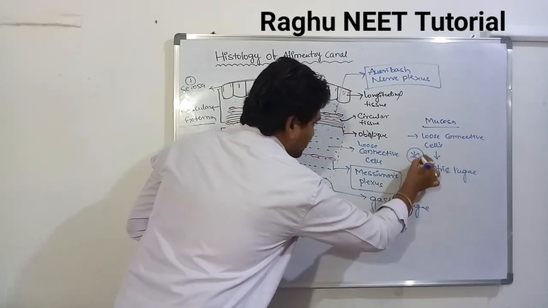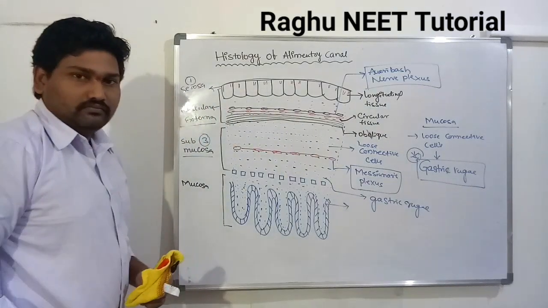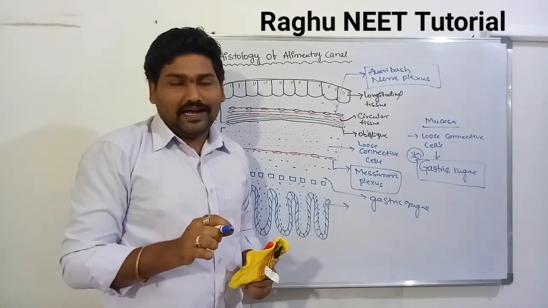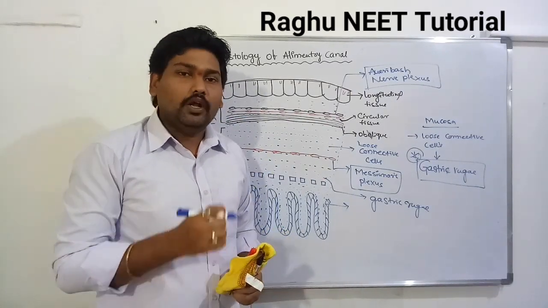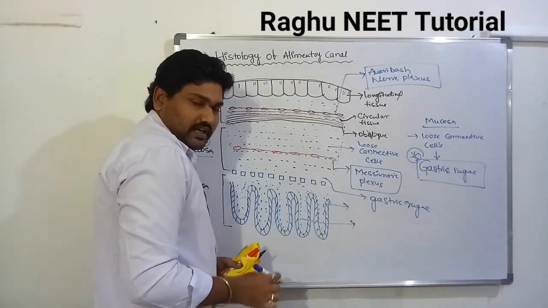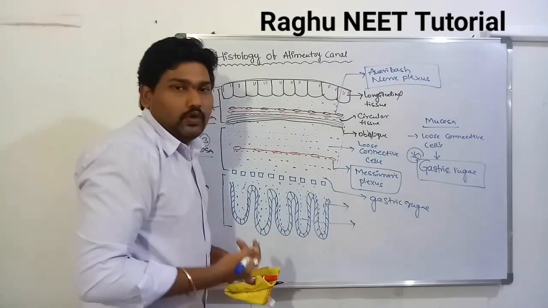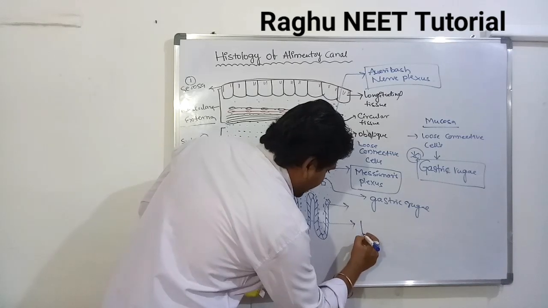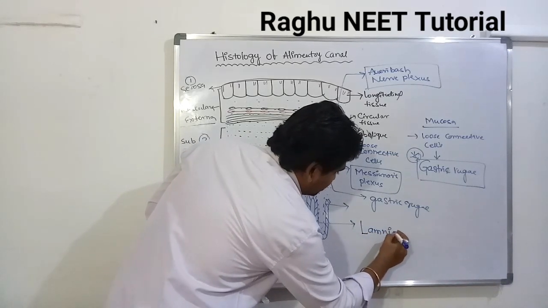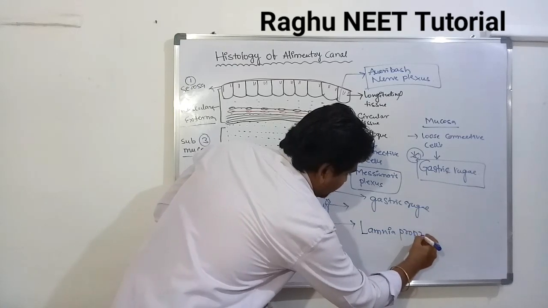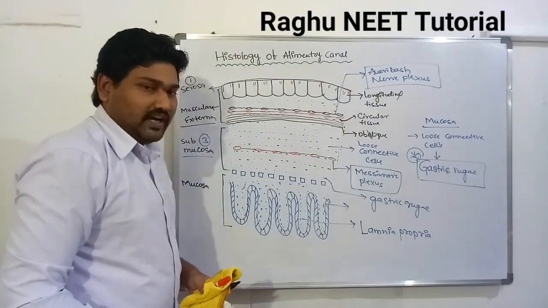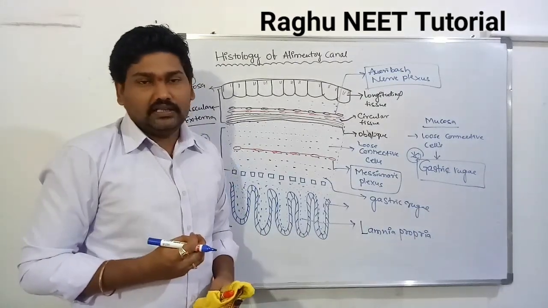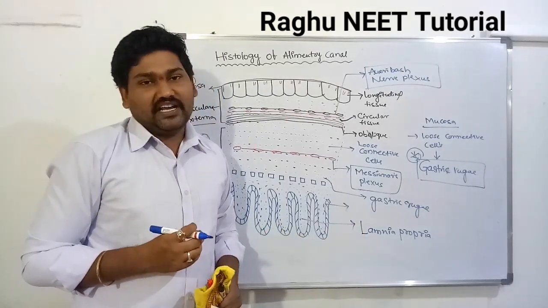Very important information: the gastric rugae. The mucosa region consists of a number of upward and downward very loose cells. The loose cells above are called the gastric rugae. The loose cells below are called the lamina propria. What is the lamina propria? In the mucosa region, the loose connective cells below are called the lamina propria.